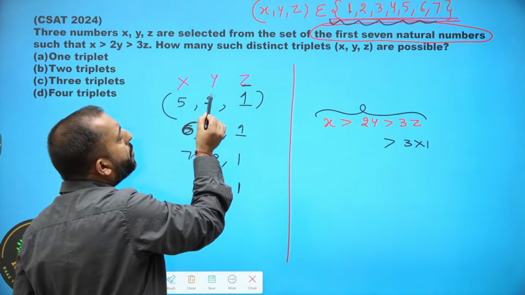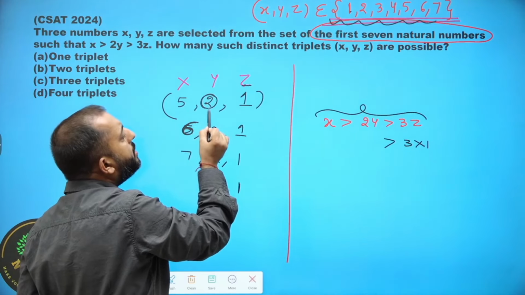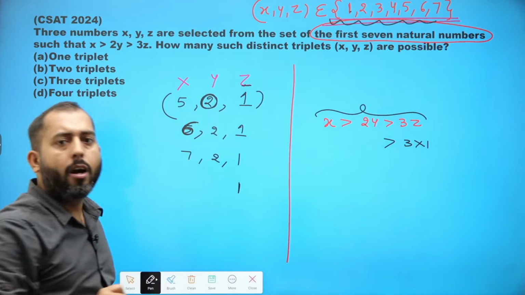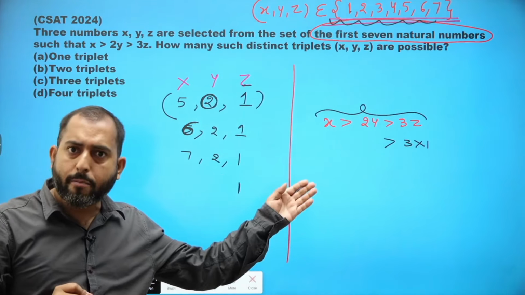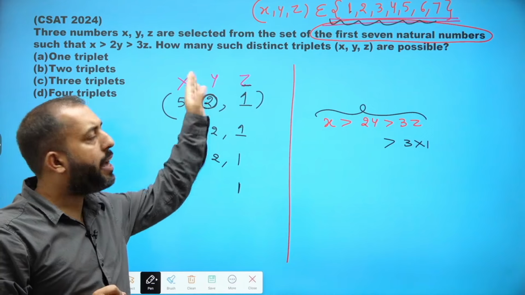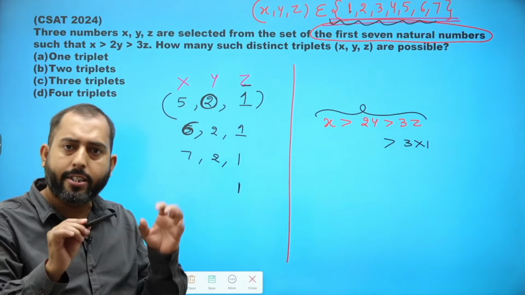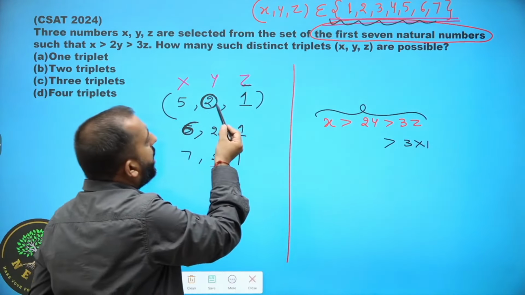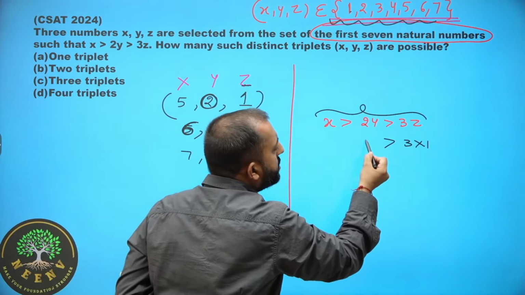We have considered y to be 2. Now, is it possible to consider any other value for y here? Let's check it out. Y is 2. Let's say y is 3 now.